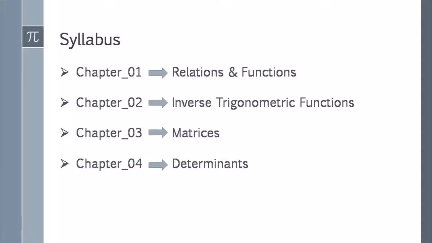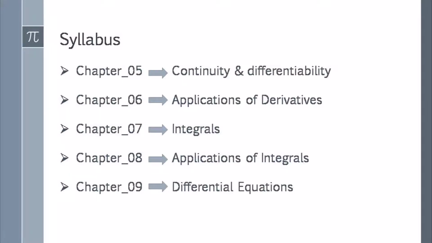Chapter 4 is the extension of chapter 3. Here the main part is to find the determinant of matrices and the applications of determinants. So the chapter name is Determinants. Chapter 5 is Continuity and Differentiability.